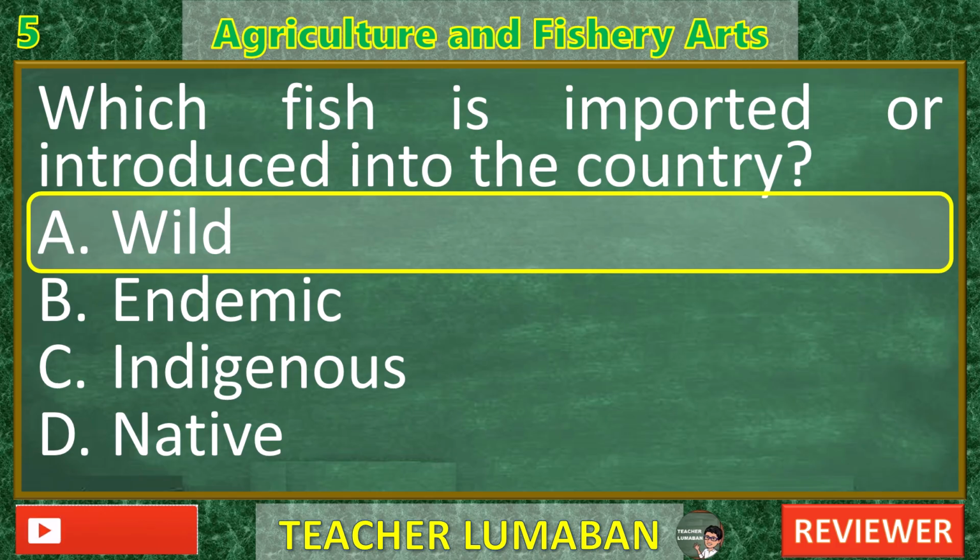Final note: if this is a multiple choice question from a test and you must choose from the options given, and they're asking which fish type is introduced or imported, the most reasonable assumption is that the question intends to refer to none of the native types. Since wild is the only one not directly related to origin, some may argue for answer A, wild, by elimination, though technically not accurate. But in terms of biological and ecological terminology, the best answer should be none of the above. The correct term is introduced, exotic, or non-native.